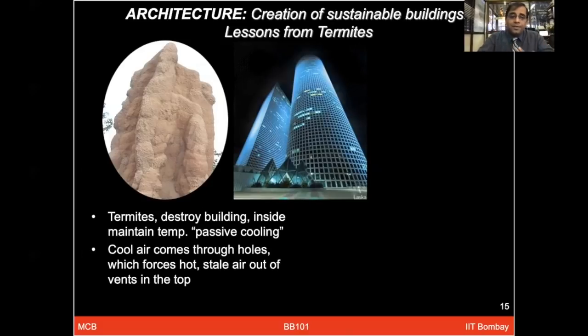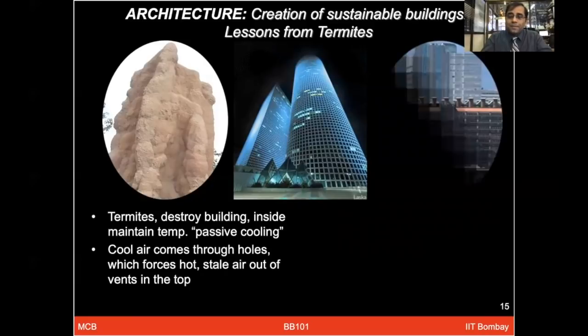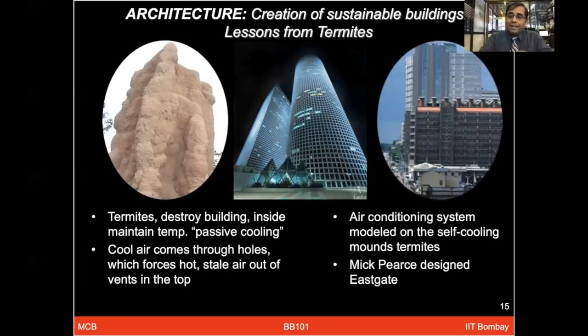But when you see these kinds of termite mounds, you will find that inside they maintain a very cool temperature, passive cooling, and the cool air that comes from these holes, which you see here, forces the hot stale air to go out from the top. So it has made its own air conditioning system, where it can keep its inside really cool and stays happily.